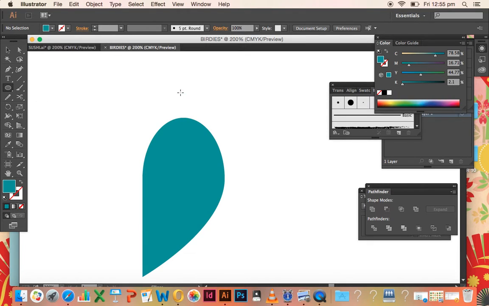Now select your ellipse tool again and holding down the shift key so we can create a perfect circle, you're just going to drag out a head shape like that, and you can change it around if you want, make it a little bit bigger if it needs to be a bit bigger, just use your own judgment.